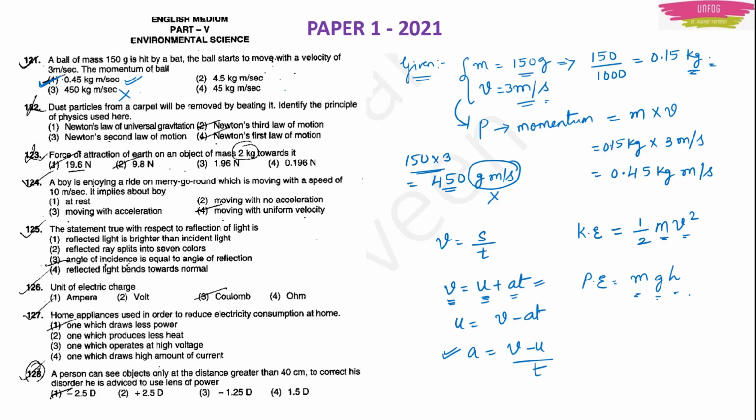Kinetic energy means the body will be moving on the road maybe. Okay. Potential energy means the body will be falling from up to down. Okay. Maybe some ball is dropped from the terrace, or some ball is dropped from the mountain. It will be like that. That type of questions you will use potential energy. For the body which is moving linearly or which is moving on the road, you will use kinetic energy. Okay. So these are the types of questions which may be asked in place of this momentum question. Okay, next question.